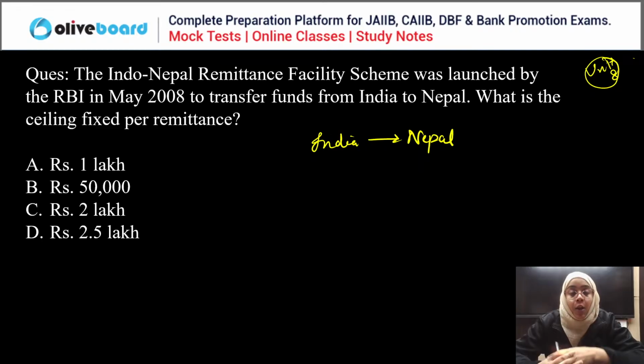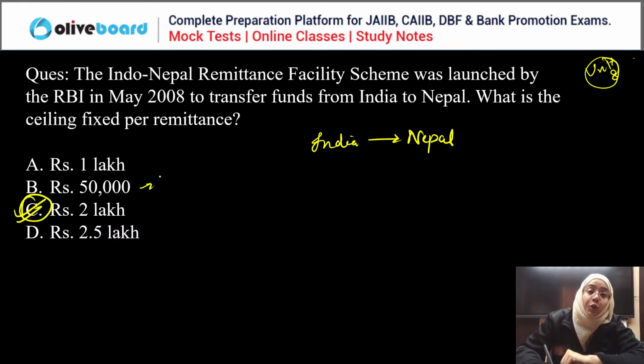The scheme was launched by the Reserve Bank of India in May 2008, and the ceiling fixed per remittance is rupees 2 lakh if you are enrolled in the scheme.